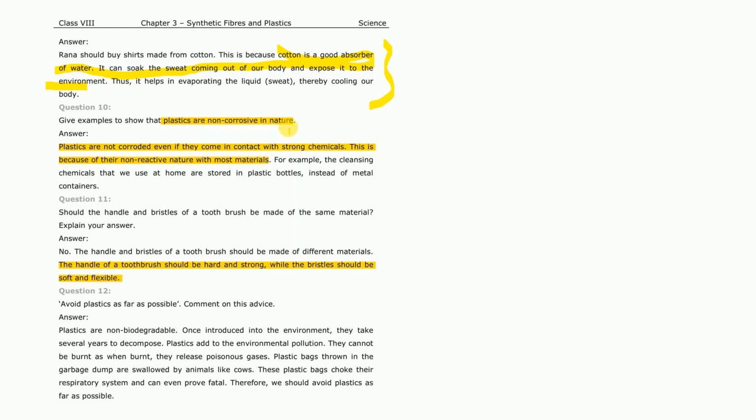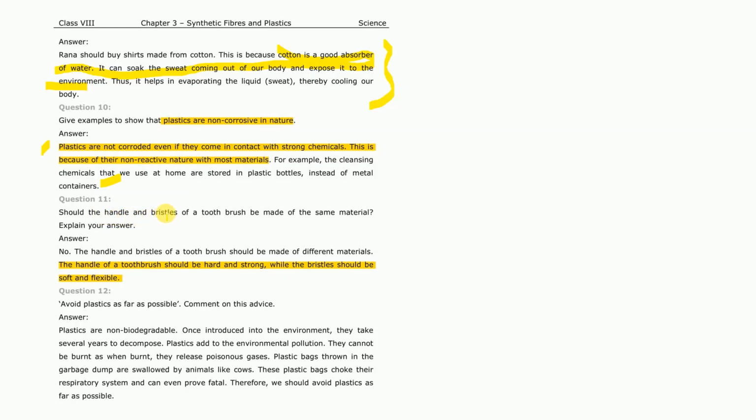Give examples of plastics which are non-corrosive in nature. So plastics do not corrode even if they come in contact with strong chemicals. This is because they are non-reactive in nature with most materials. For example, the cleaning chemicals that we use at home are stored in plastic bottles instead of metal containers, because they do not react with these plastic containers.